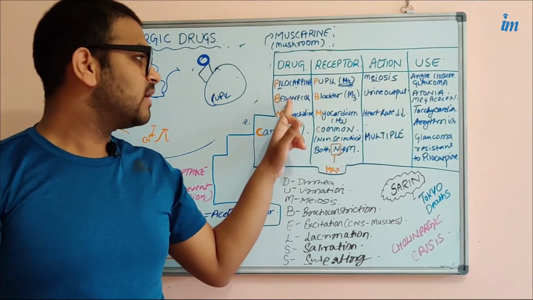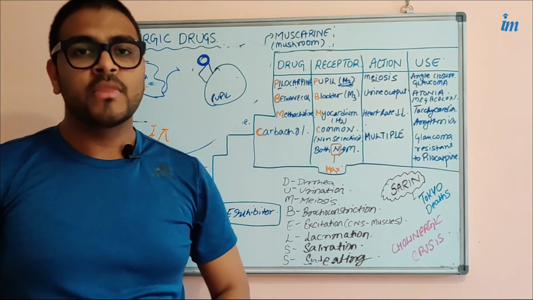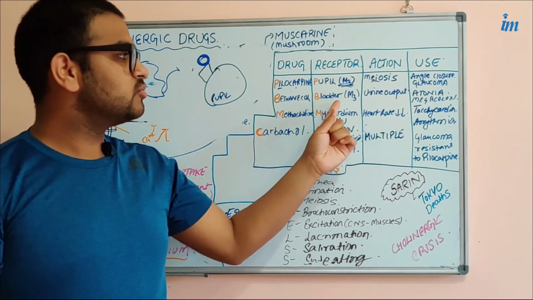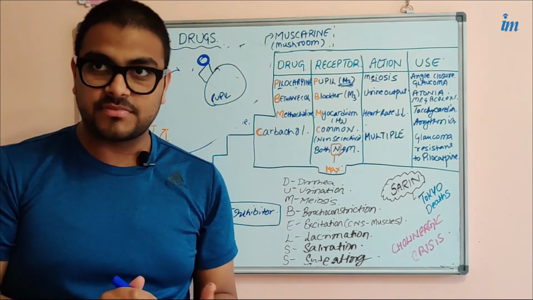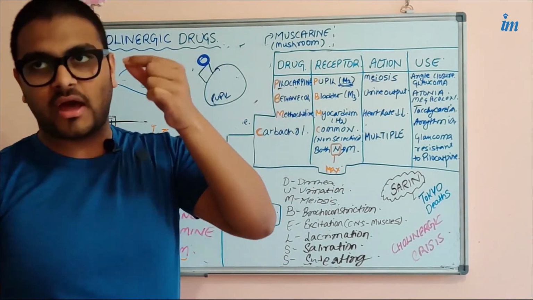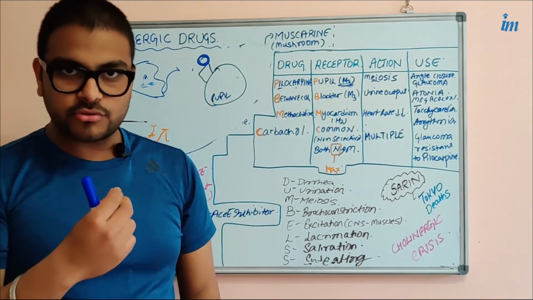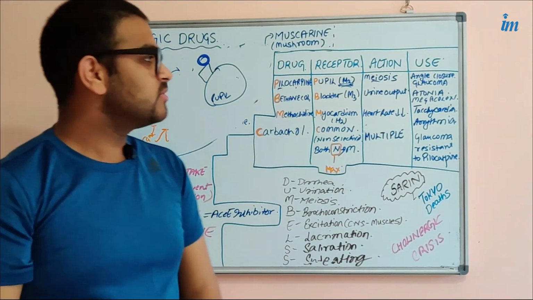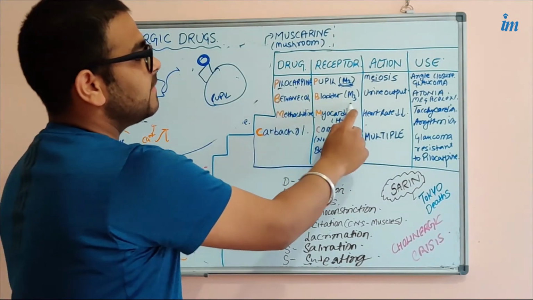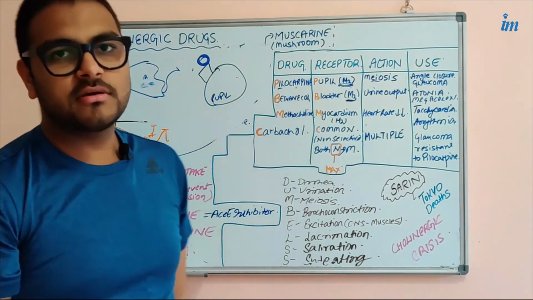The second drug we have is bethanechol. Bethanechol also acts on the M3 receptor, but we are not putting it in your eyes. We are giving it by the oral route or some other route, and it will mainly bind to the M3 receptor present on the bladder.